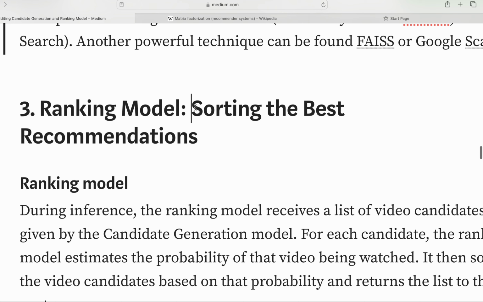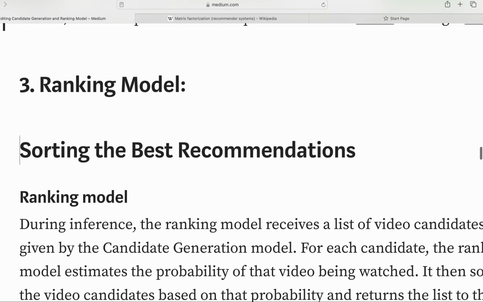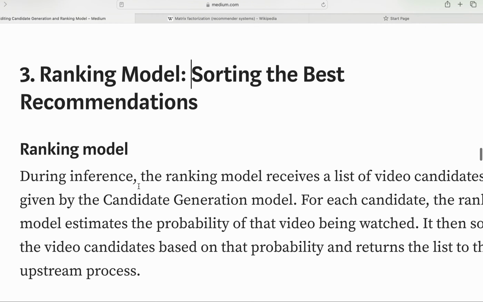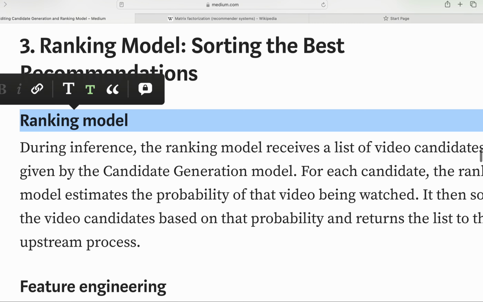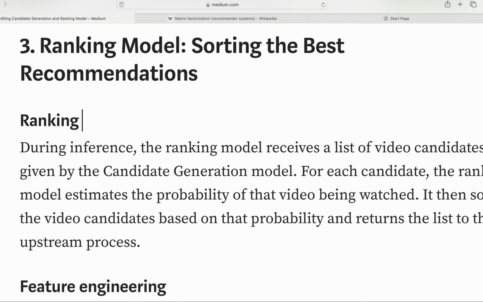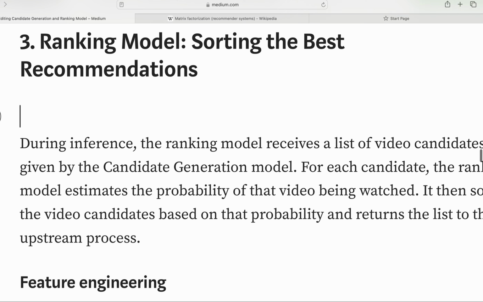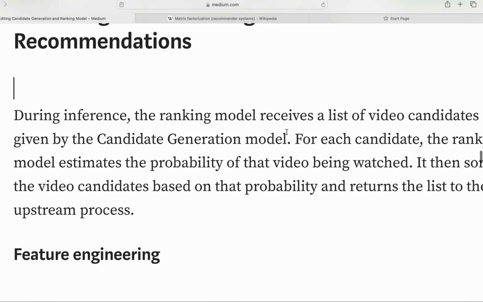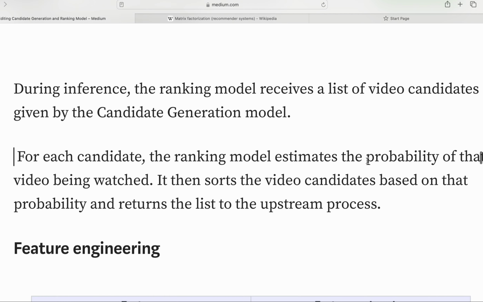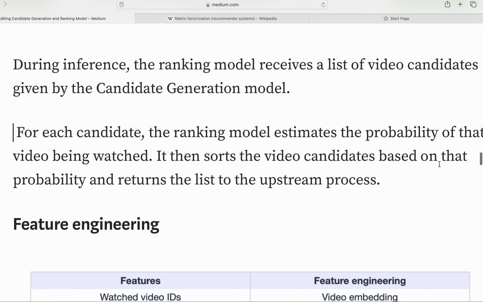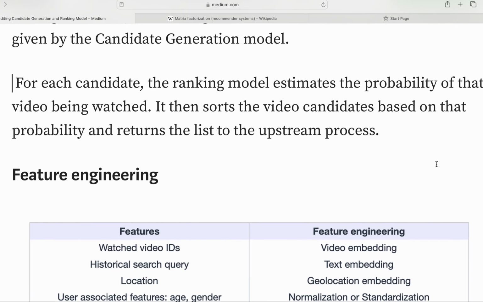So now you have the ranking model. You need to sort and produce the best recommendation with your ranking model, right? During inference, the ranking model receives the list of video candidates given by the candidate generation model, right? For each candidate, the ranking model estimates the probability that the video is going to be watched. Then it sorts the video candidates.